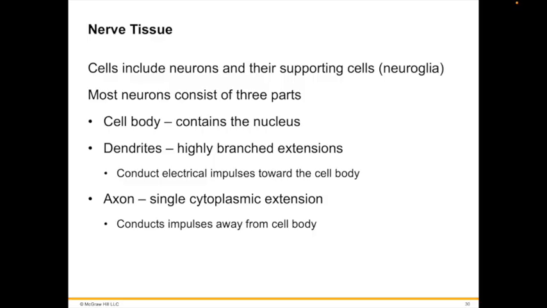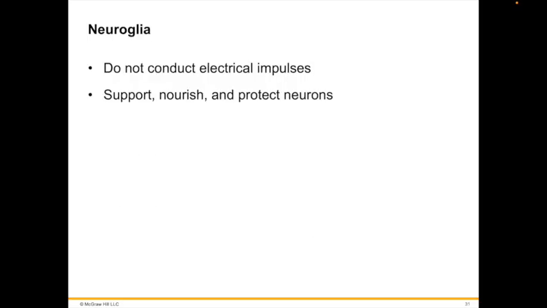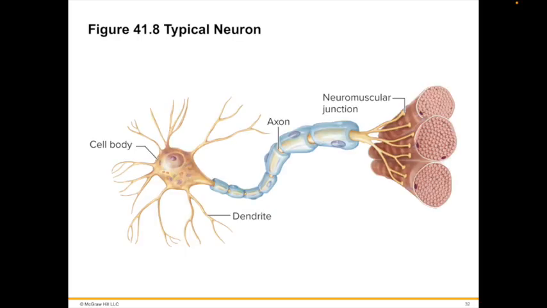Neuroglia, or glial cells, do not conduct impulses. They function to lend support, aid in nourishment, and provide protection for neurons. They also are instrumental in the regulation of neurotransmission. This is discussed more in chapter 42, which I may lean on just a bit. This is a typical multipolar neuron.